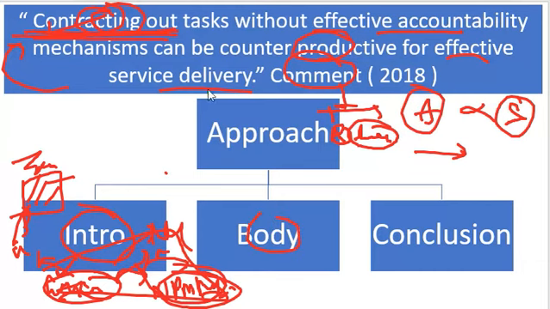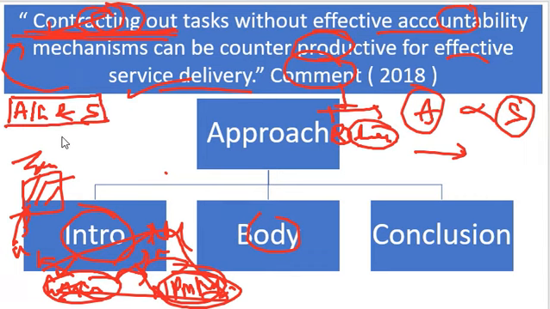Then comes the body part. Here you have to analyze accountability, that without effective accountability it is counterproductive to effective service delivery. You have to analyze how accountability and service delivery are related to each other.